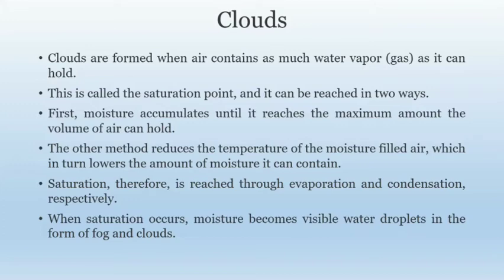So it is reached through evaporation and condensation. The first method is called evaporation and the second one is condensation. When saturation occurs, moisture becomes visible water droplets in the form of fog and clouds.